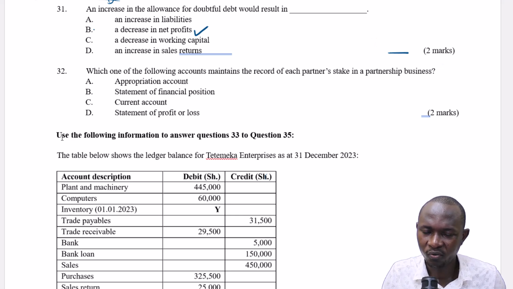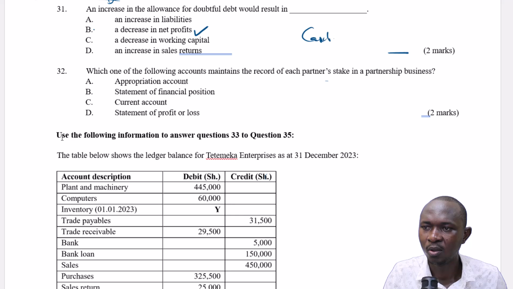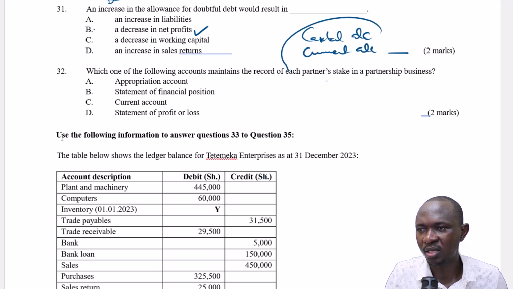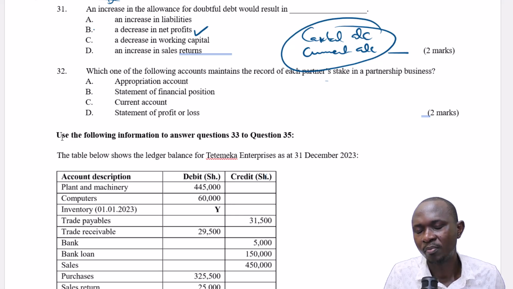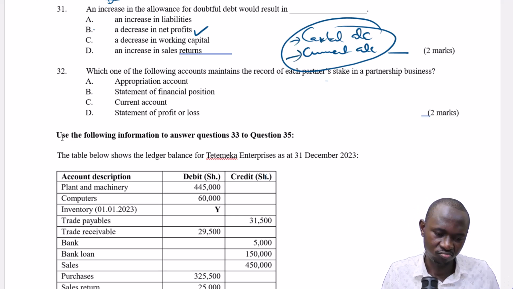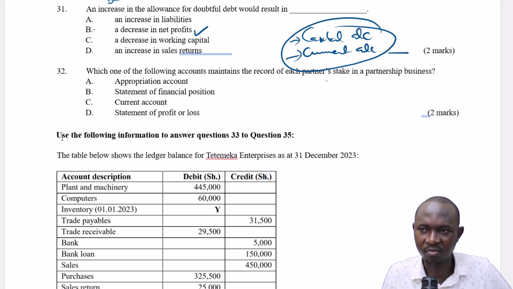Which one of the following accounts maintains the record of each partner's stake in the partnership business? We either talk of capital account or current account. These are the two records that show the partner's stake in the partnership business. Capital account is long-term, current account is short-term on a yearly basis.